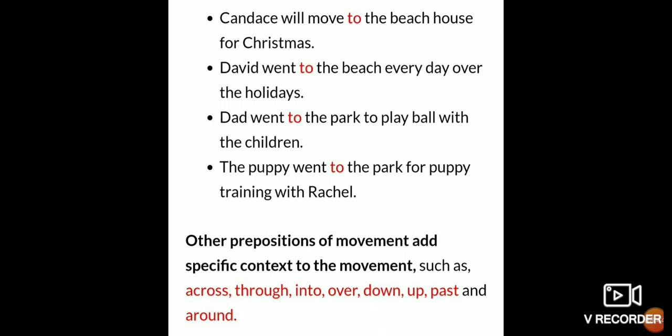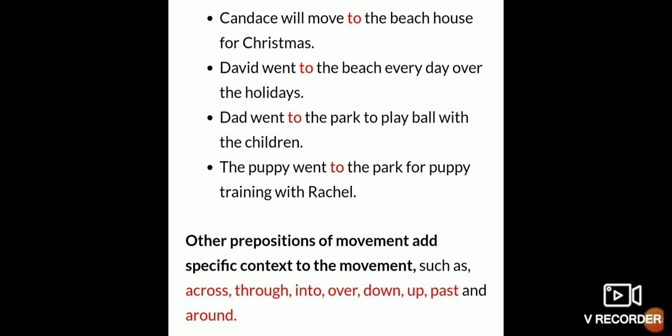Here see, Ram will move to the beach house for Christmas. Here you can see to is used, where they will move to the beach house. Now David went to the beach every day over the holidays. So here David went to the beach. Again direction is given. Now Dad went to the park to play ball with the children. Again you can see the direction where Dad went, to the park. So direction where? To the park he moved.